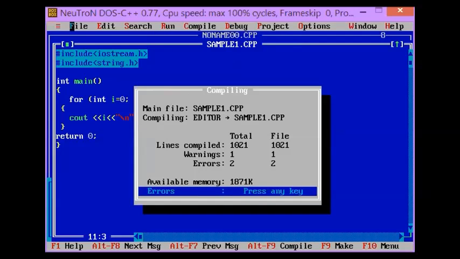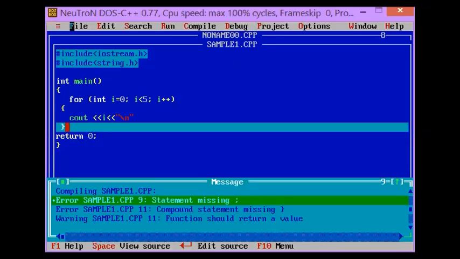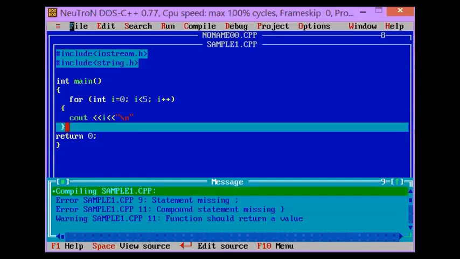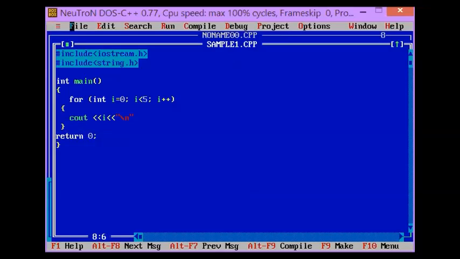Basically, there are two errors inside the program. We have here a message box at the bottom. The first error is missing semicolon. Basically, there's no semicolon after the cout. Again, all statements in C++ should be terminated by a semicolon.